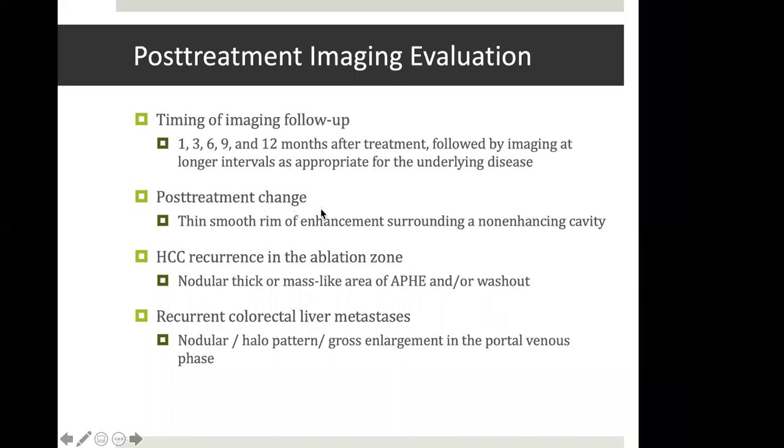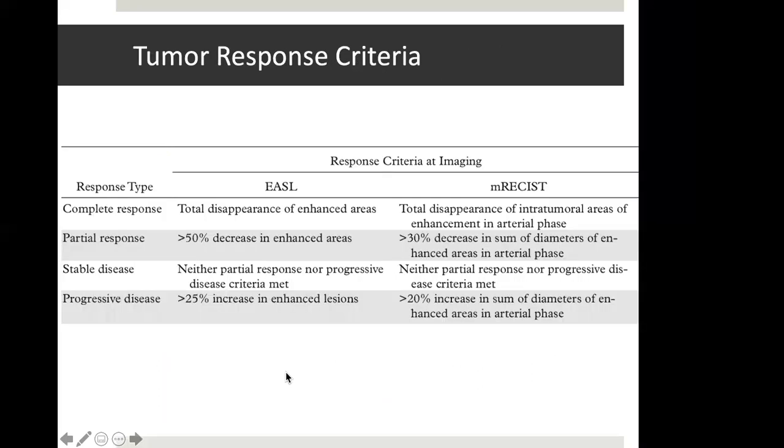In ablation cavity, there may be T1 hyperintensity, T2 hypointensity. After lipiodol injection, there may be intense take-up of lipiodol by the tumor if there is a successful treatment. There may be thin, smooth rim of enhancement surrounding a non-enhancing cavity. However, if we see a nodular, thick, or mass-like area of arterial phase enhancement, which may or may not be accompanied with a washout, it indicates a HCC recurrence. And in cases of liver metastasis, which are not hypervascular, we may see a nodular or halo pattern of enhancement or gross enlargement of lesions in the portal venous phases.